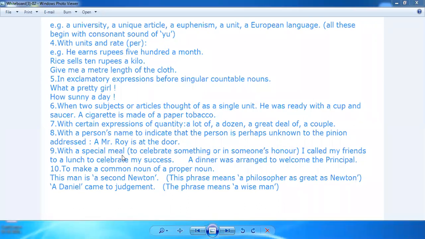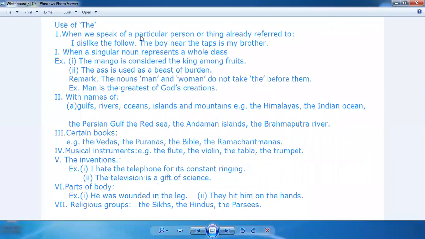टू मेक अ कॉमन नाउन ऑफ अ प्रॉपर नाउन, किसी भी प्रॉपर नाउन का कॉमन नाउन को प्रॉपर नाउन बनाने के लिए. So we also use this example. This is a second Newton. So this boy is a Newton of the class, right? Or Daniel came to judgment. The phrase a wise man, right? ये था an and a.